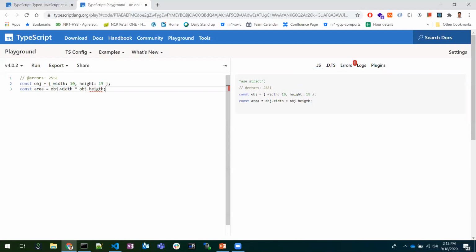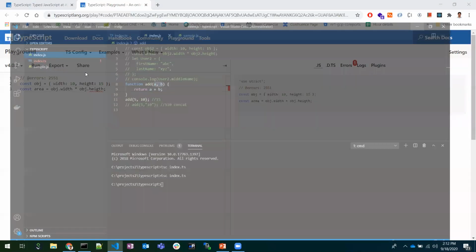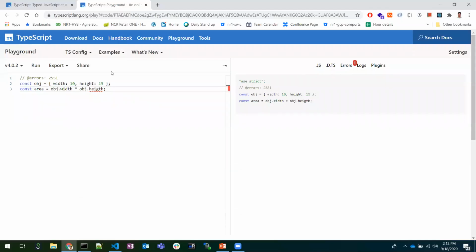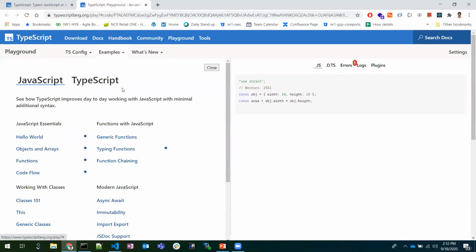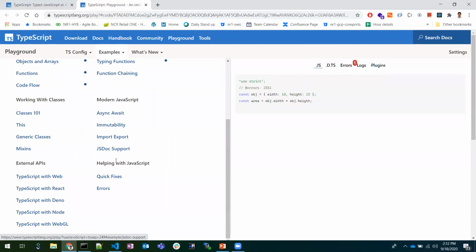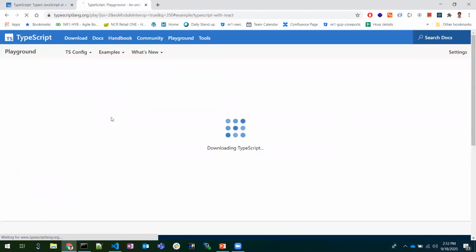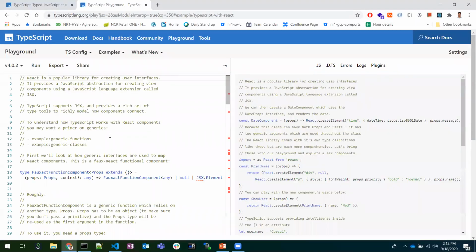Also, we can observe that TypeScript has a lot of support for React.js. We need to give the extension .tsx. In this site you can observe many examples. We can find TypeScript with React.js, and if you go here, it is specific to React.js, and we can see how to configure all these things.